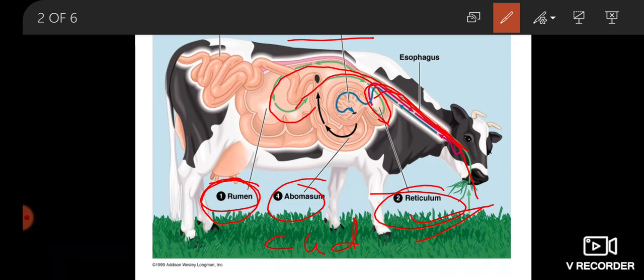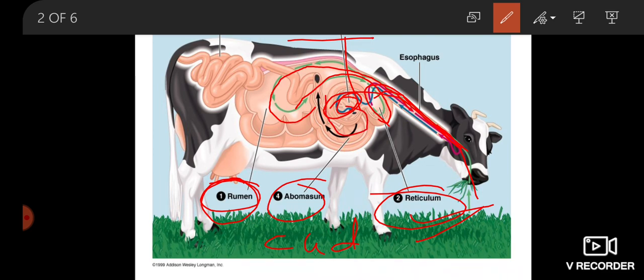The blue color line, it is omasum. It goes to omasum. Here the water from the partially digested food is absorbed. Okay, then after this omasum, this food goes to abomasum.